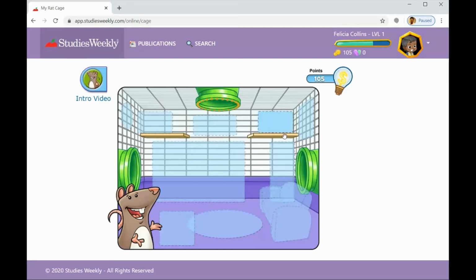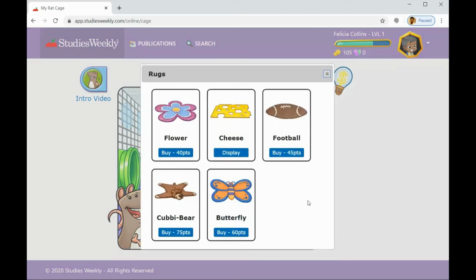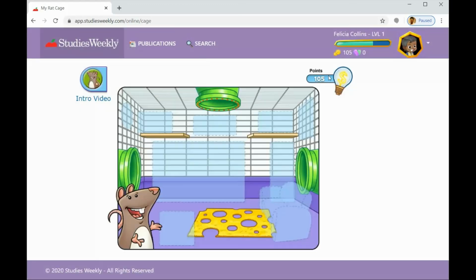Now, it is a place for the rat to make its home. So there are ways that the rat can actually purchase furniture. So let's say he wants to purchase a rug. There's some types of rugs here. Let's say he really likes cheese. So we can close that. And now he has a cheese rug. Now, as you're spending, you'll notice that your coins are being removed.